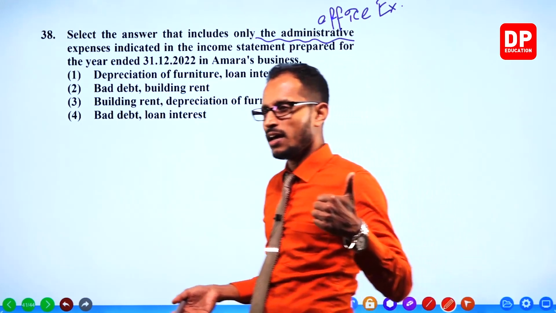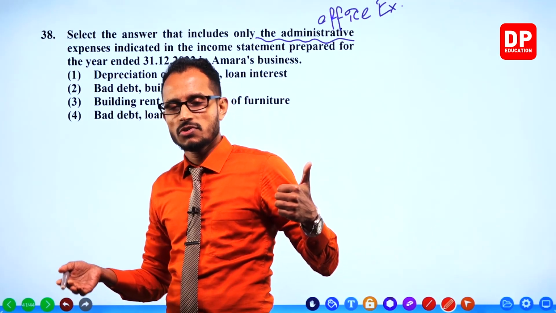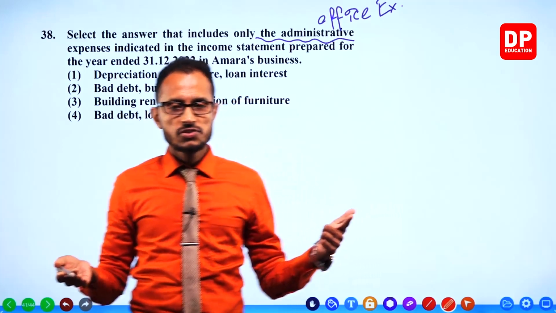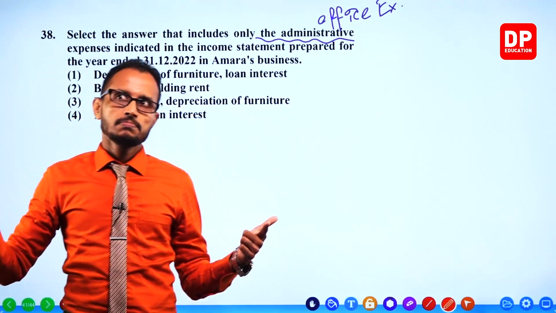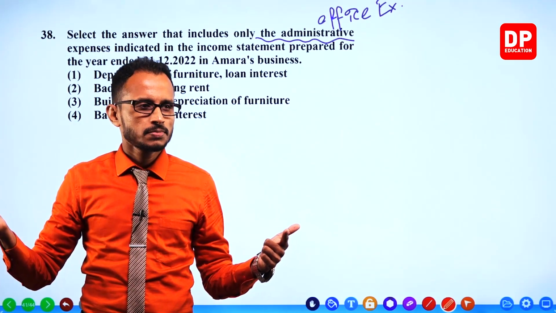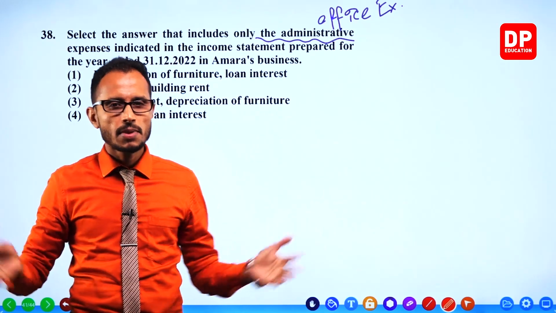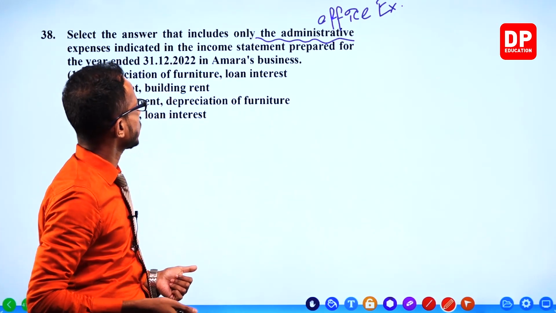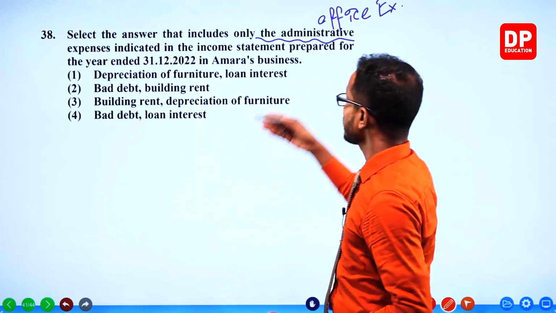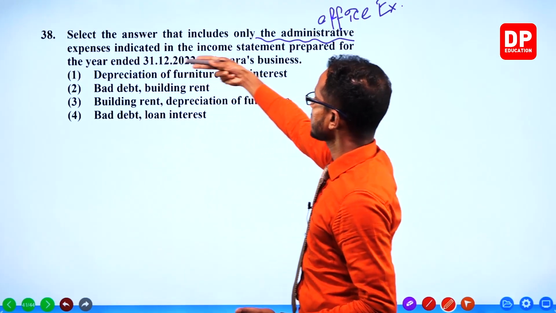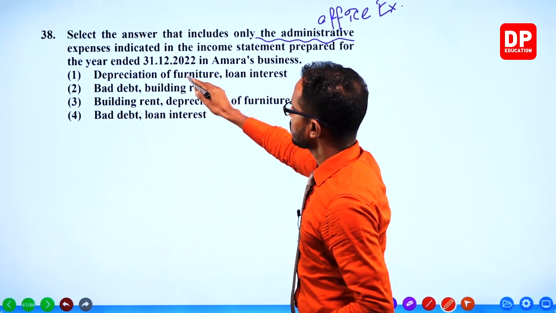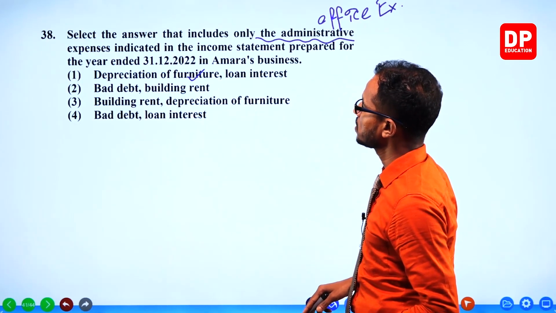Stationery is office furniture depreciation. Printing expenses, and so on. Office expenses. Okay. Now they have given administrative expenses indicated in the income statement. Depreciation of office furniture. It's correct.